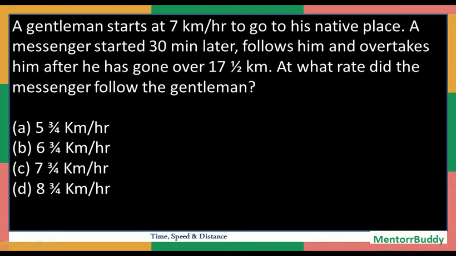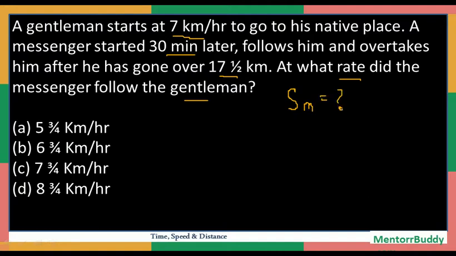The question says the gentleman starts at 7 kilometers per hour and goes to his native place. A messenger started 30 minutes later, followed him and overtook him after he had gone another 17.5 kilometers. At what rate did the messenger follow the gentleman? So we have to calculate the speed of the messenger.